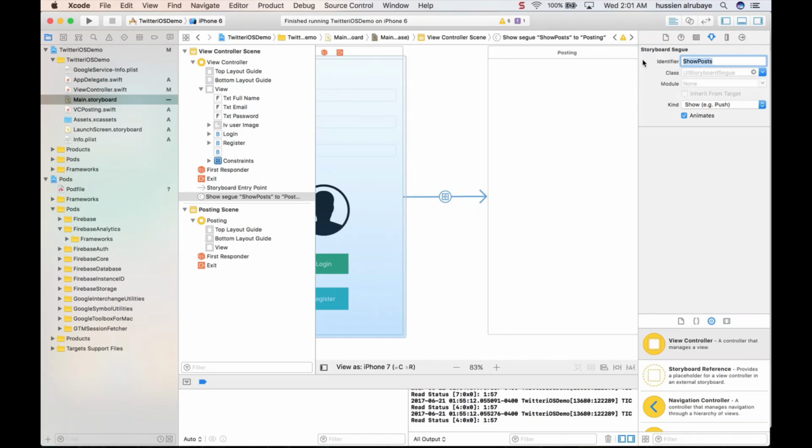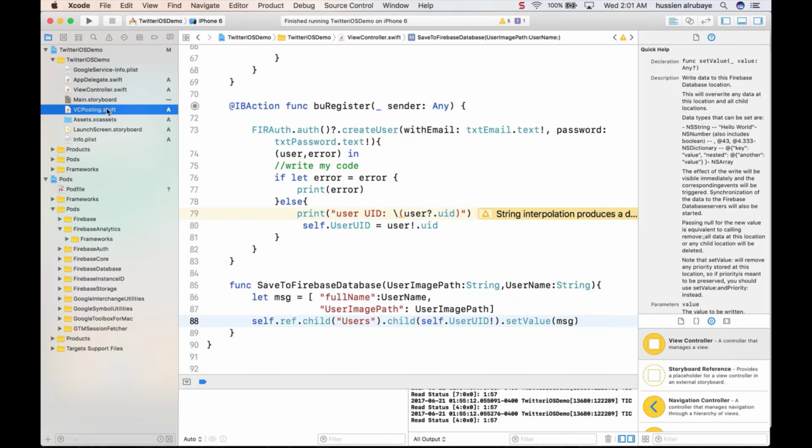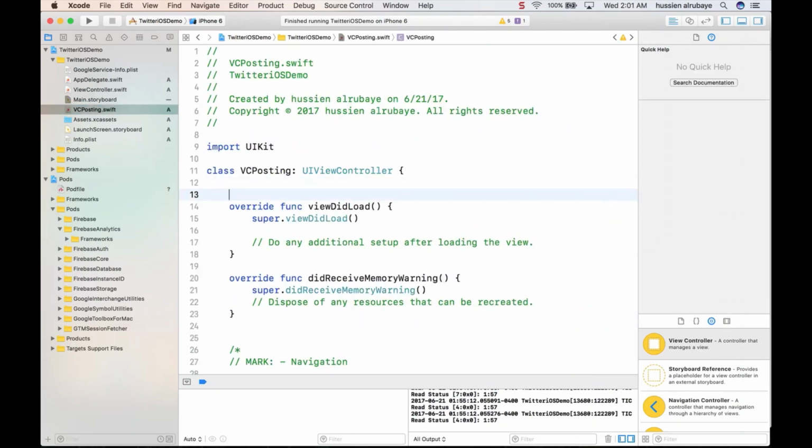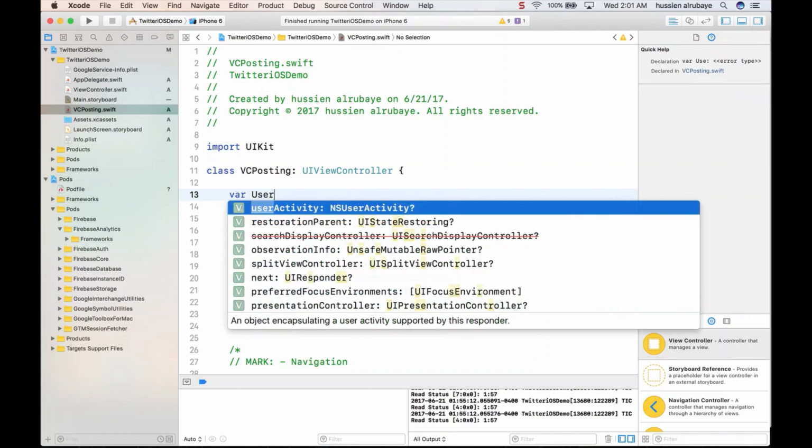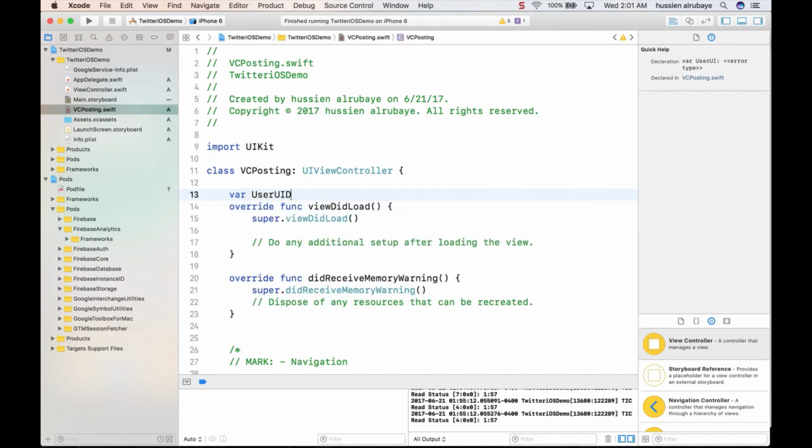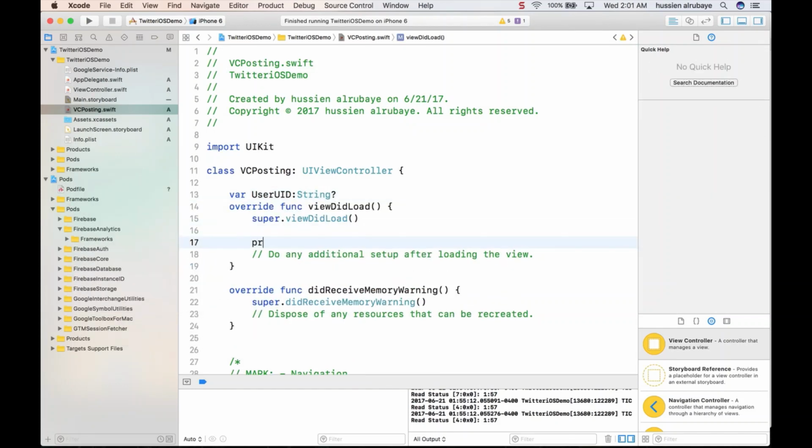The page for posts needs only one thing as information, the user UID. So let me suppose in the view controller for posts, I have only a variable named userUID, which is a string initially. And let me suppose I print it when the page loads, so you make sure this is a real user UID.